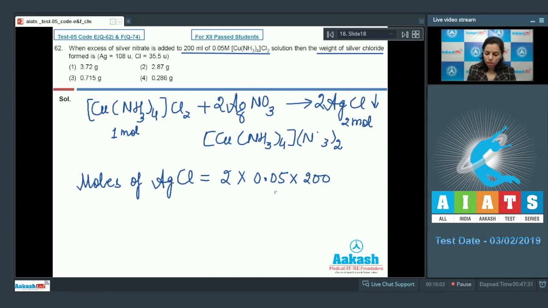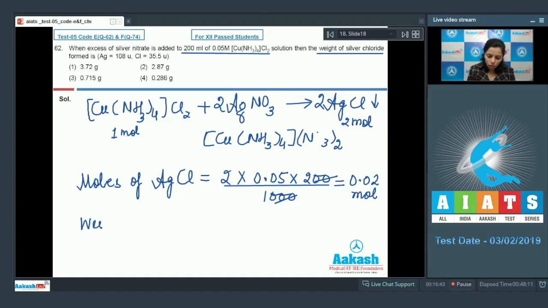So we need to just change it into liter. Means you should divide it by 1000 in this way. So on dividing, the zeros are cancelled, and this would be 0.02 mole.